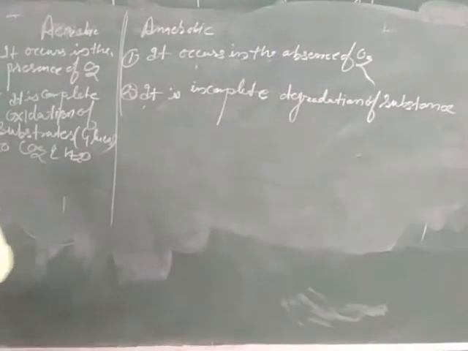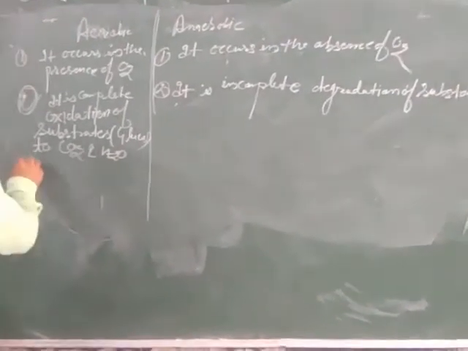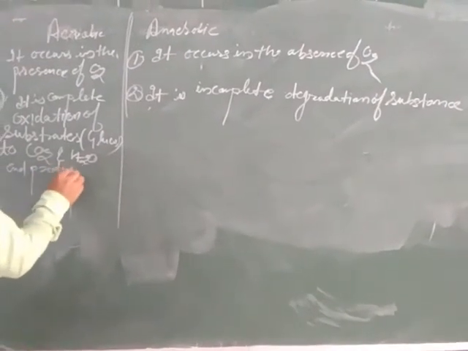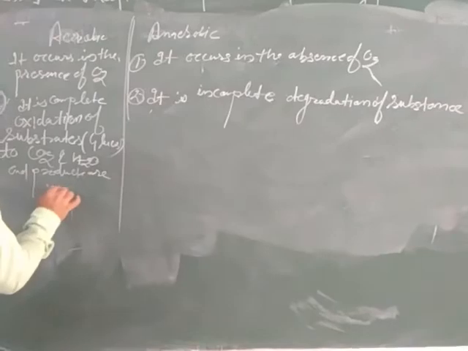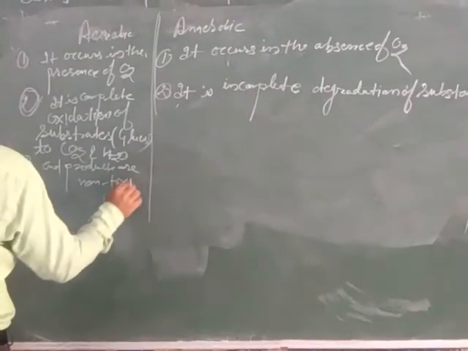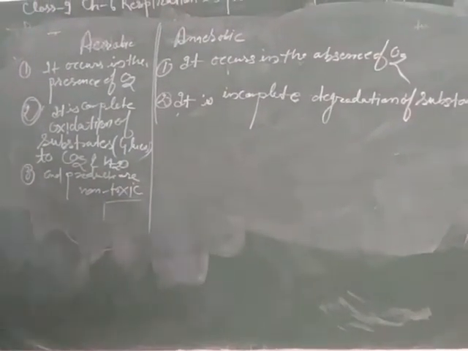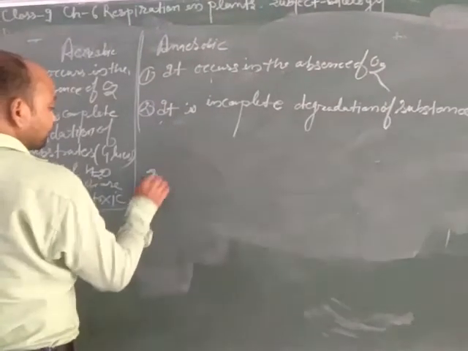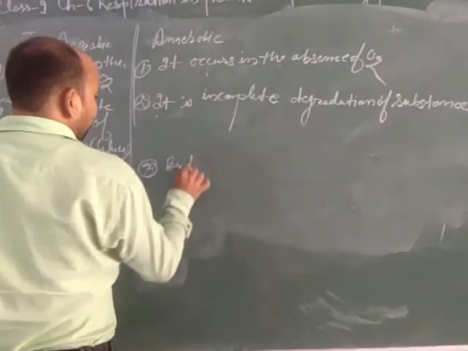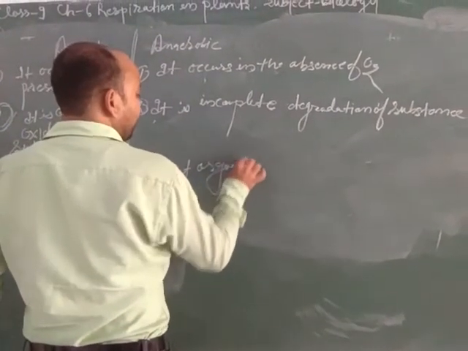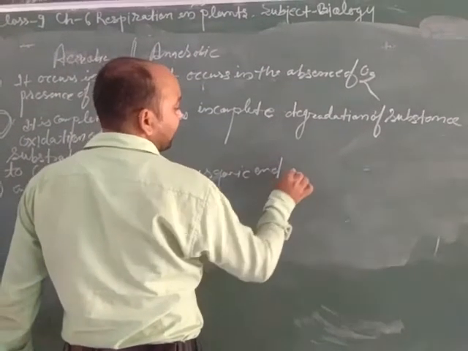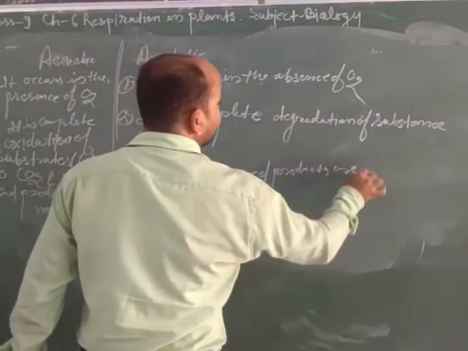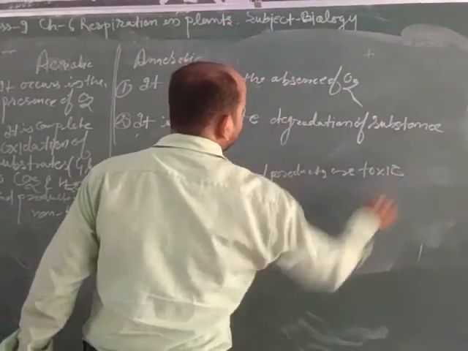Aerobic respiration is the more beneficial process. The end products are non-toxic. Non-toxic means the carbon dioxide and water produced here are non-toxic, but the organic end products in anaerobic respiration are generally toxic in nature.